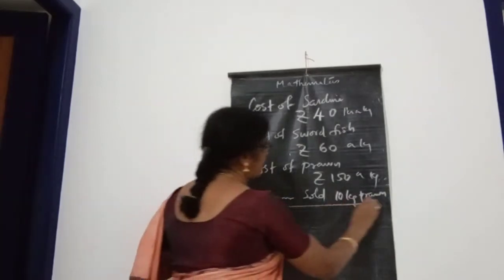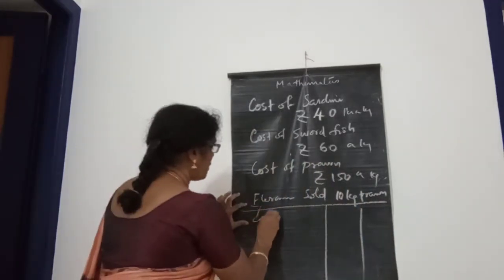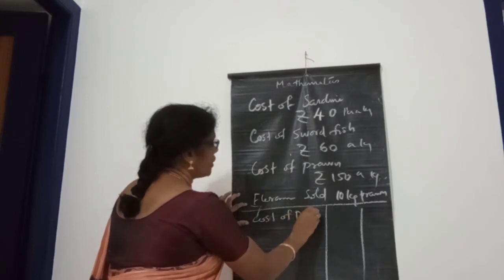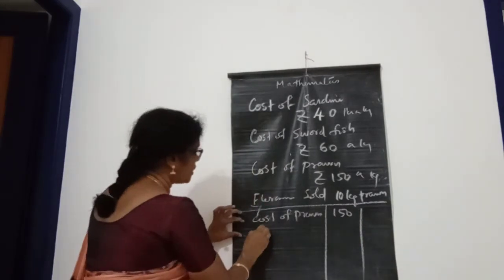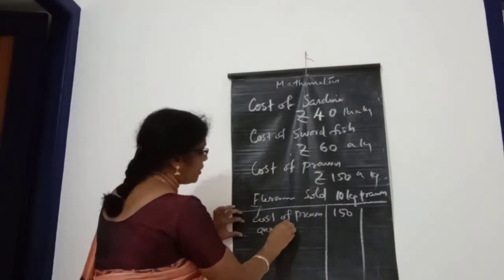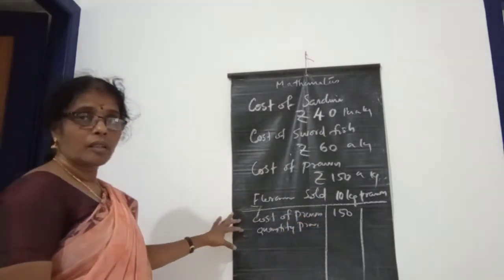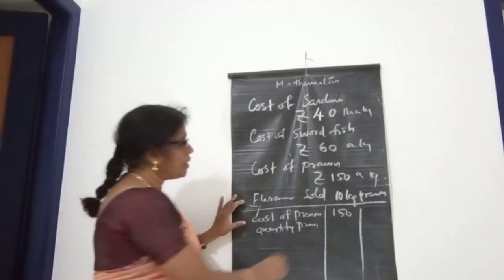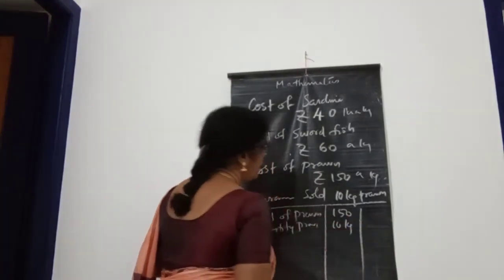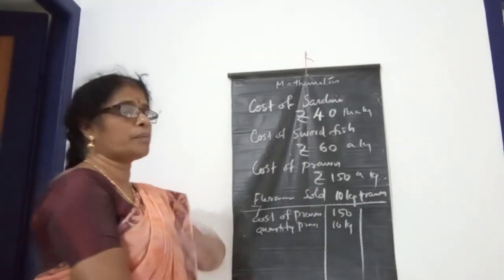Then how do we do that? Put a column. First you can write the statement: cost of prawn. What is the cost of prawn, children? 150 rupees, isn't it? And kilogram of prawn sold, 10 kilogram. And what is the question? How much money did she get for that?